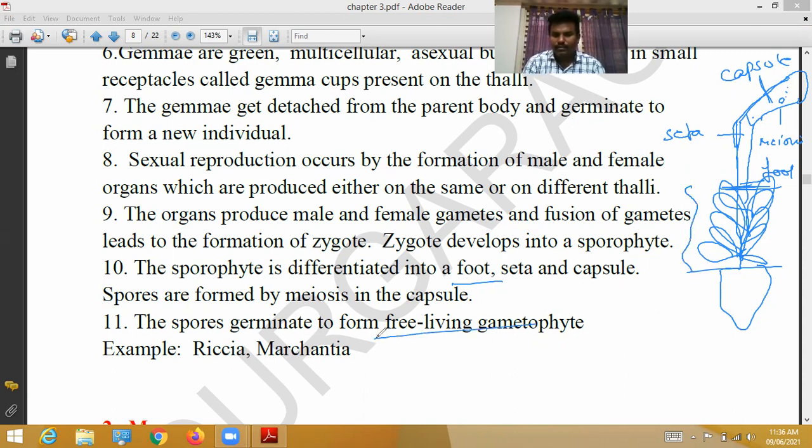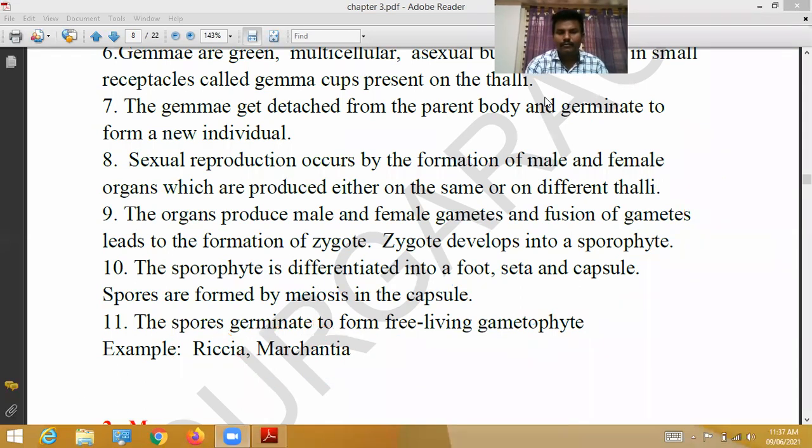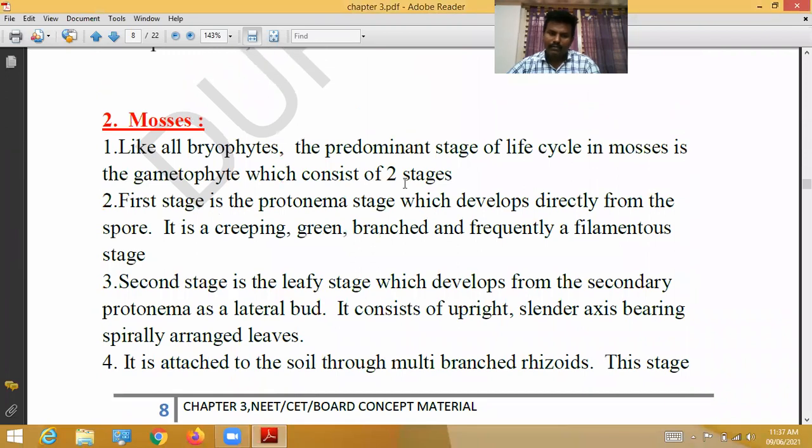So the spore germinates and gives rise to a free-living gametophyte and a dependent sporophyte. Examples are Riccia and Marchantia. This is the explanation about liverworts.